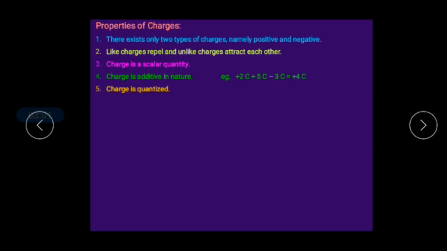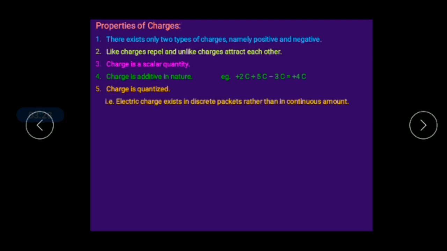So the net charge of the system is 2 + 5 = 7, minus 3, which is equal to +4 coulomb. So charge is additive in nature.